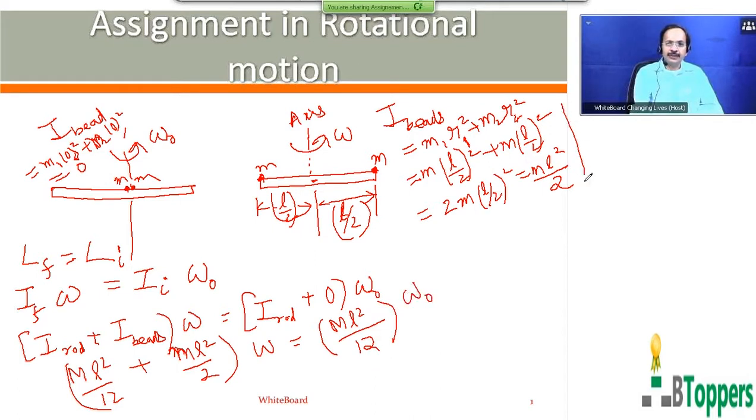So L square, you can take common outside. Try to simplify it yourself. Those who want to copy the solution of the problem can take a pause and start writing it.